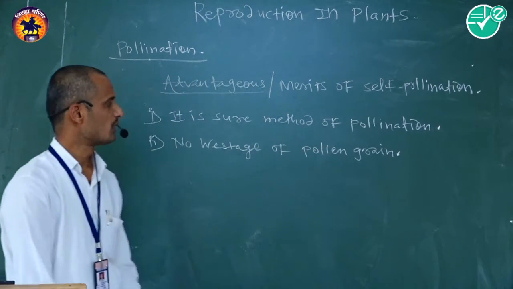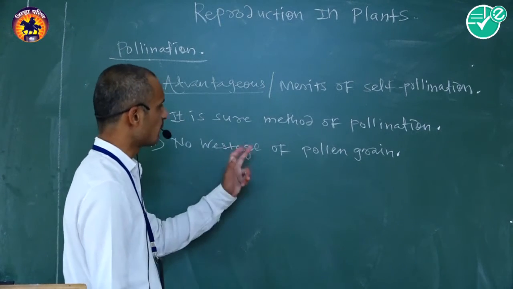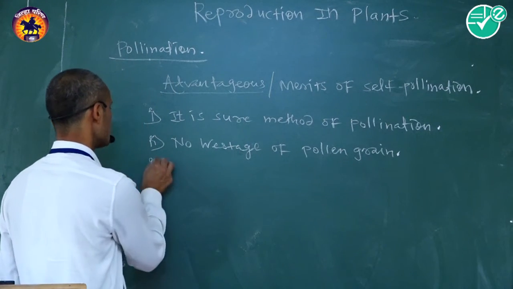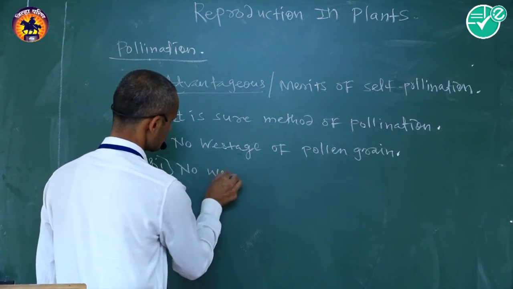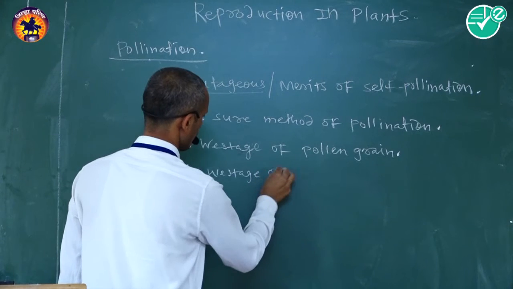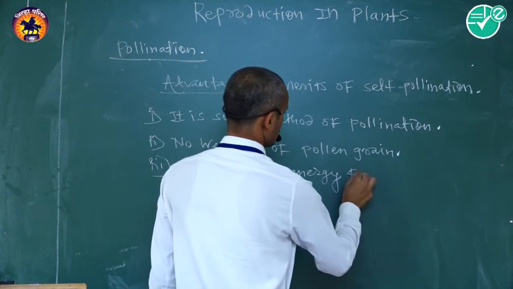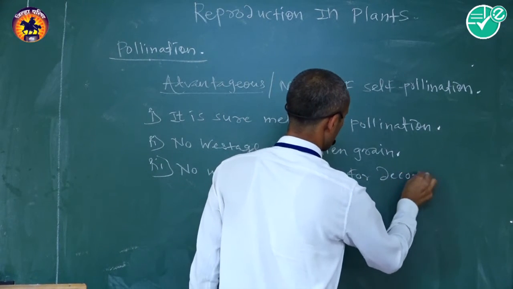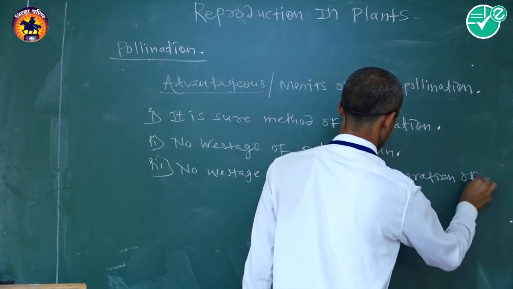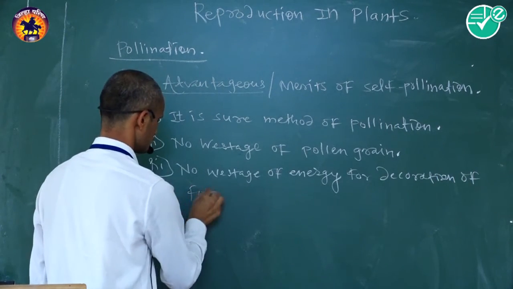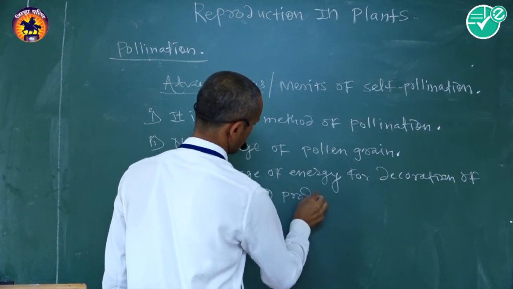In this type, wastage of pollen grains does not occur. Then the third advantage is no wastage of energy for decoration of flowers and production of nectars.